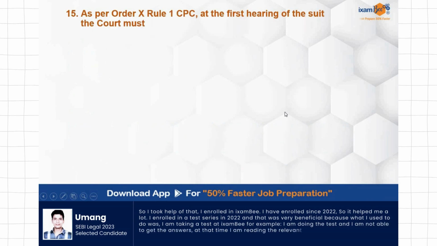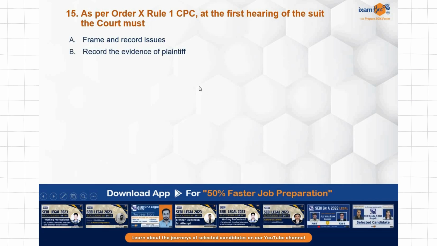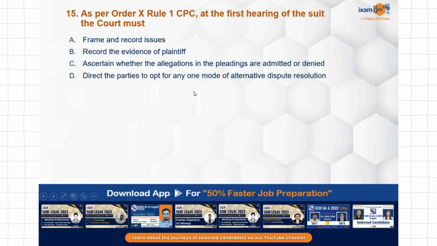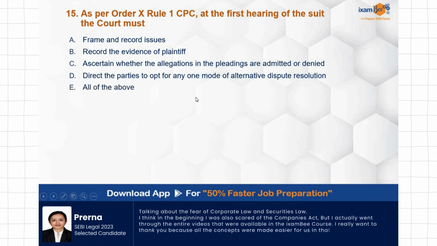As per Order 10, Rule 1 of CPC, at the first hearing of the suit, the court must frame and record issues, record the evidence of plaintiff, ascertain whether the allegations in the pleadings are admitted or denied, direct the parties to opt for any mode of alternate dispute resolution, all of the above.